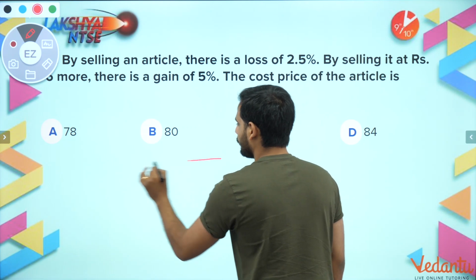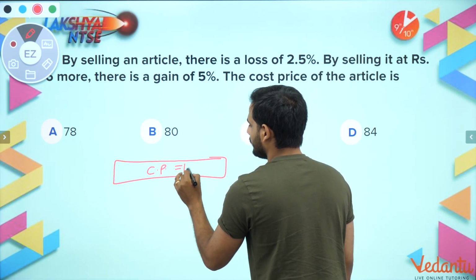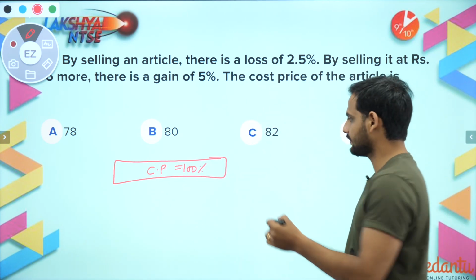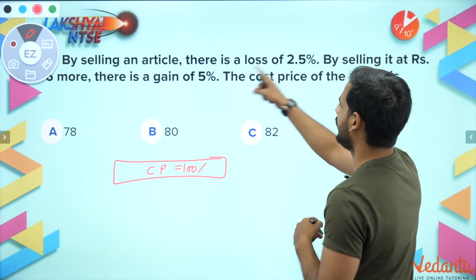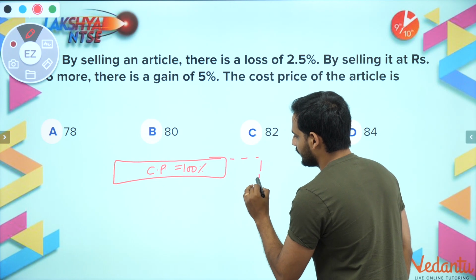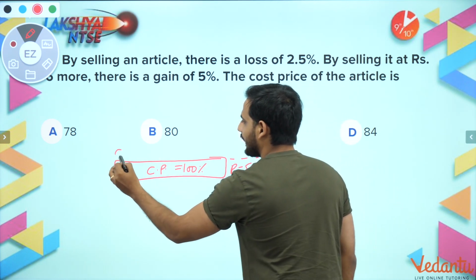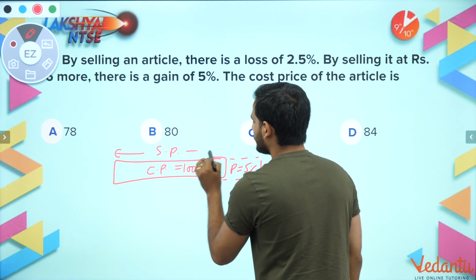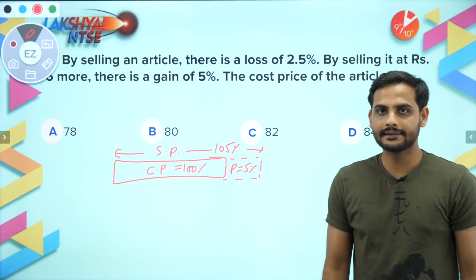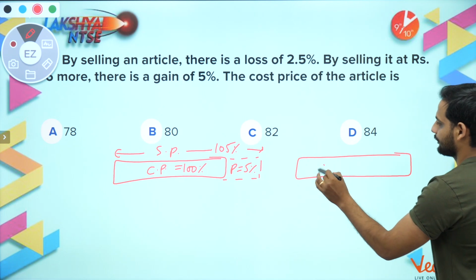Cost price is always 100%. You know, in case of profit and loss, cost price is always 100%. If you have profit, let us say you had a profit of 5%, so when the profit is 5%, your selling price becomes total 105%. Correct?